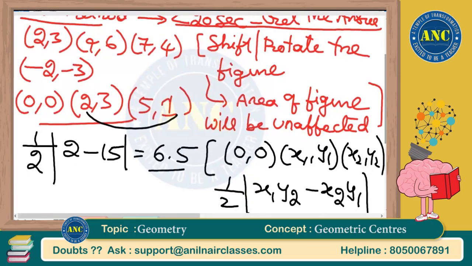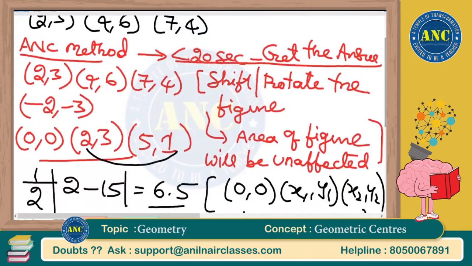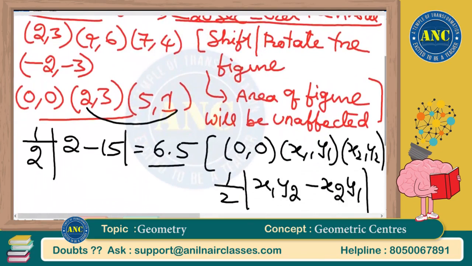2, 3, 4, 6, 7, 4. Shift it by minus 2, minus 3: 2 minus 2, 3 minus 3; 4 minus 2, 6 minus 3; 7 minus 2, 4 minus 3. We get 0, 0, 2, 3, 5, 1. Half of x1, y2 minus x2, y1. I hope the idea is clear. Directly you will get the answer.